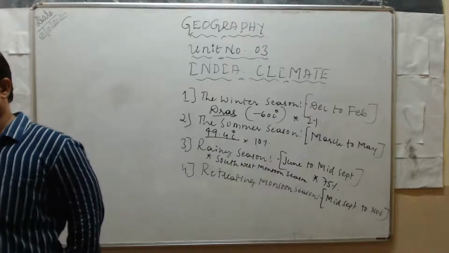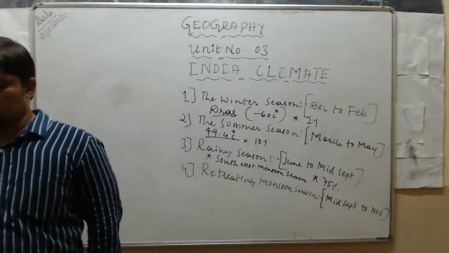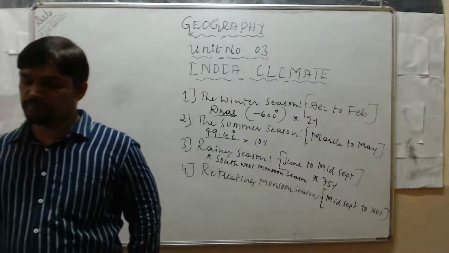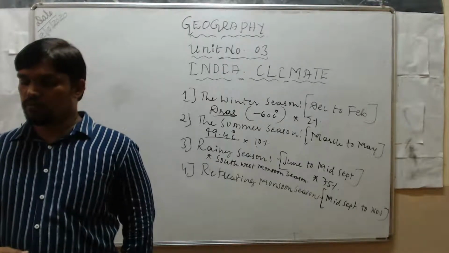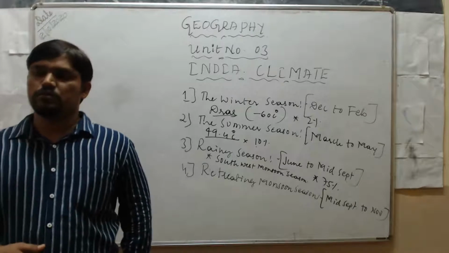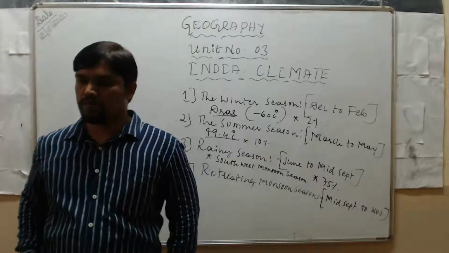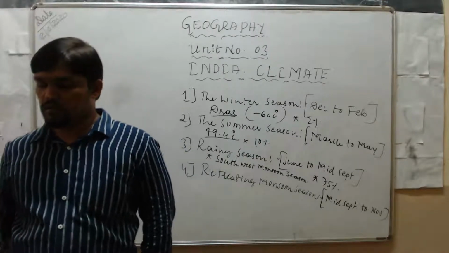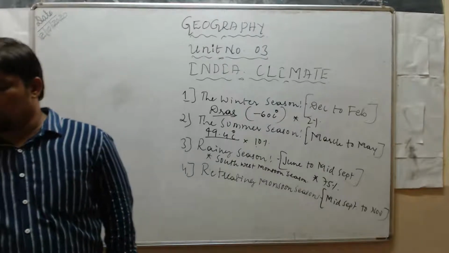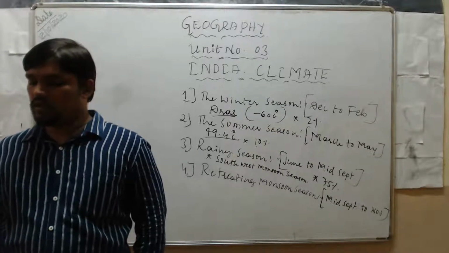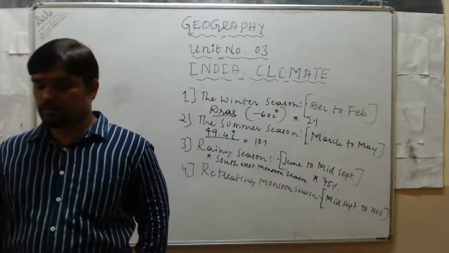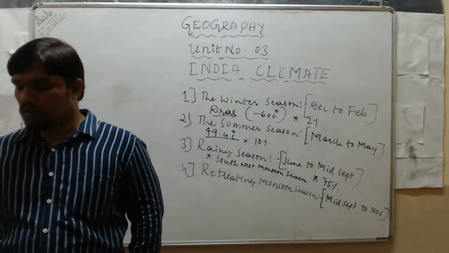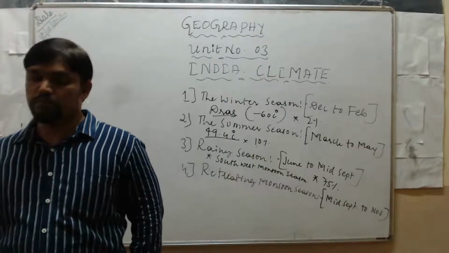A low pressure area is developed over the Bay of Bengal. In the early days of October, the temperature gradually decreases. Due to this decrease, that low pressure area is replaced by high pressure over the land, and a low pressure area is developed over the Bay of Bengal.